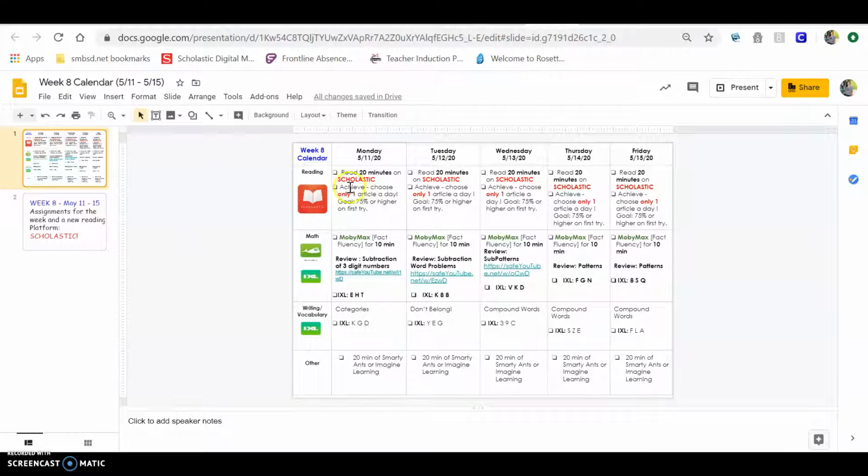Otherwise, reading is the same. I want you to do an Achieve article every day. Please don't do more than one. Just do one. That's all I want you to do. Just one. And you're trying to get a goal of 75% or higher.